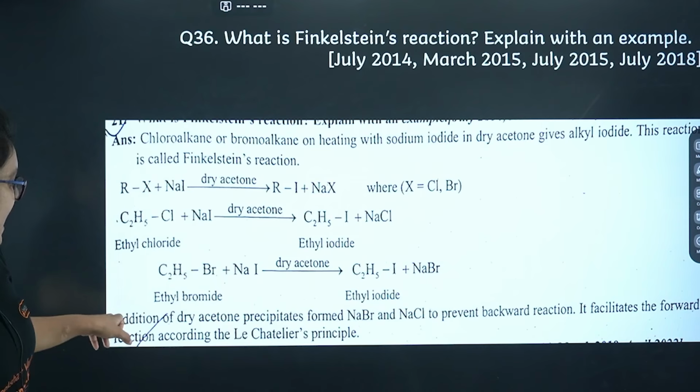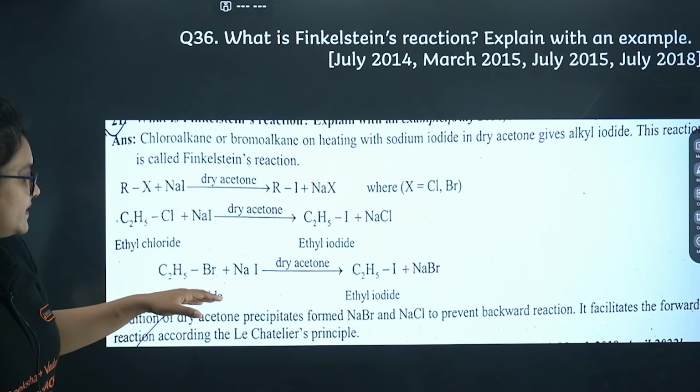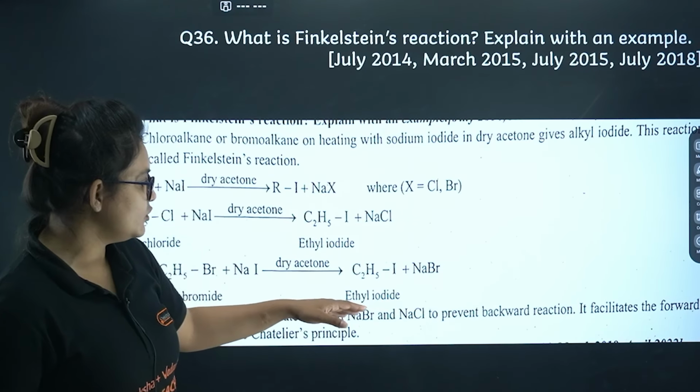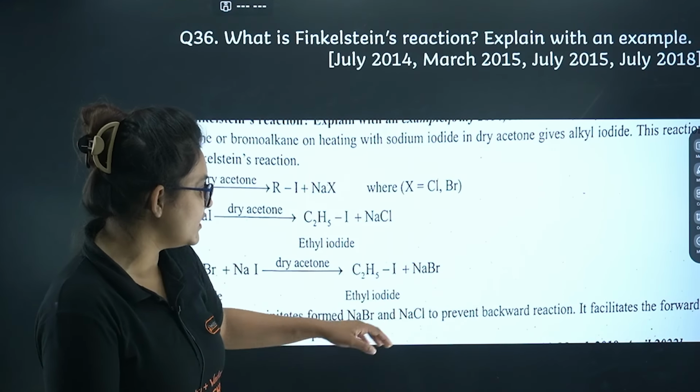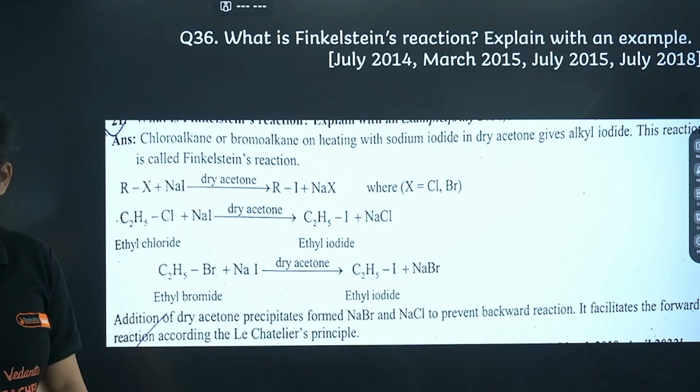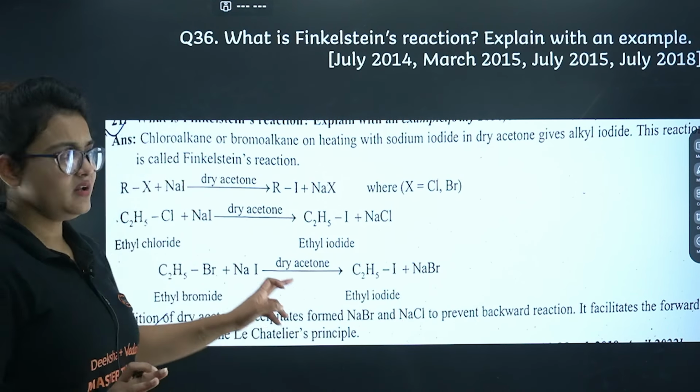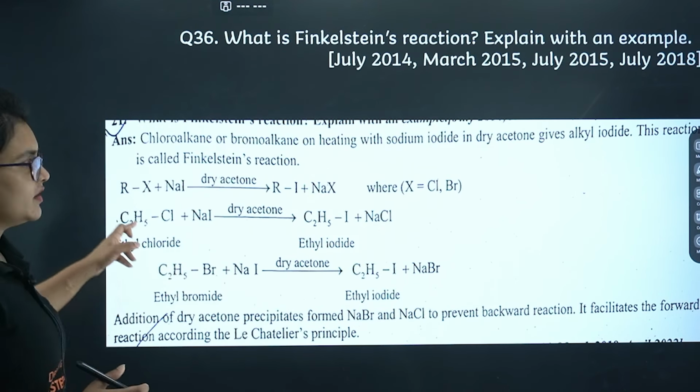Here you can see the addition of dry acetone precipitates the formed NaBr and NaCl to prevent the backward reaction. Okay, it's one important point that is given over here. You can just make a note of it or you can avoid it.